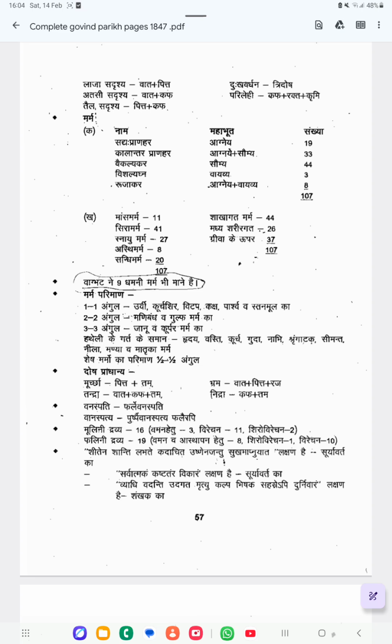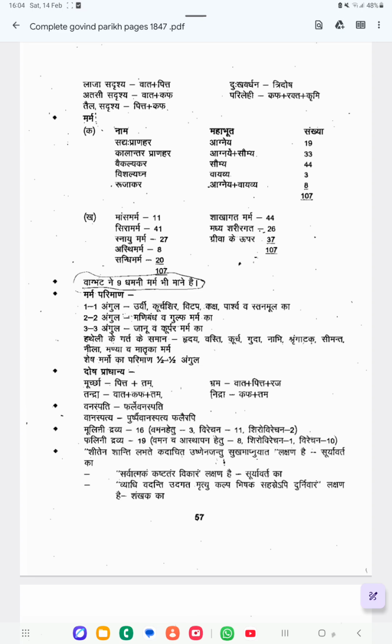That includes Hridaya, Basti, Kucha, Guda, Nabhi, Shringataka, Seemanta, Neela, Manya, Matrika. These marmas are of 4 angula pramana or Panitala size.